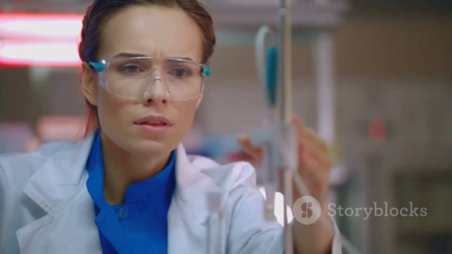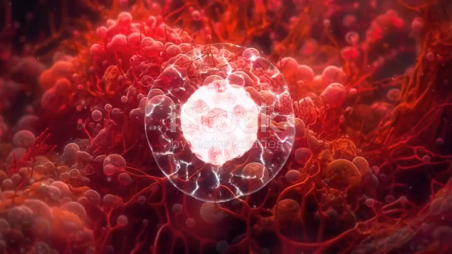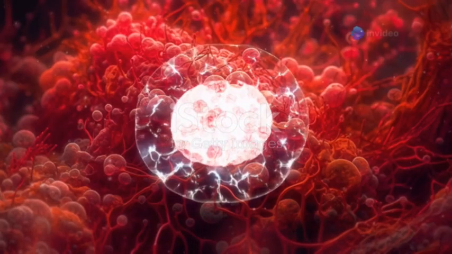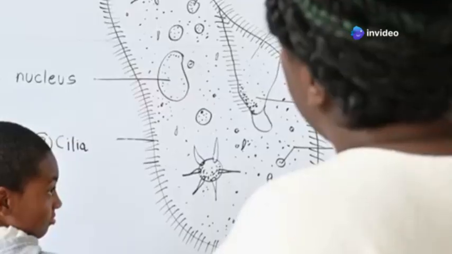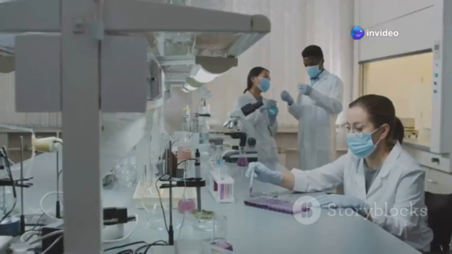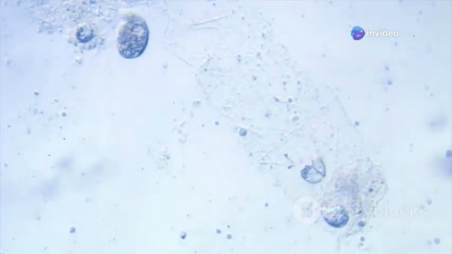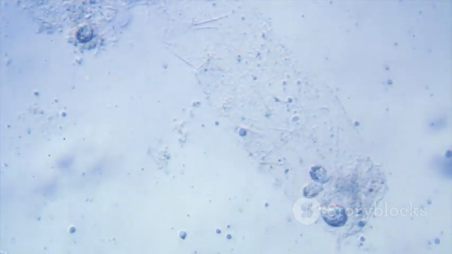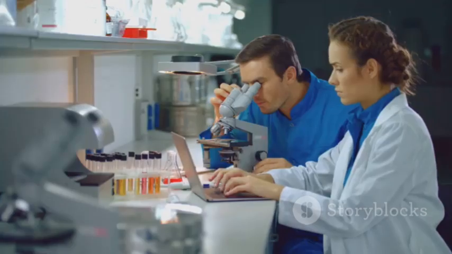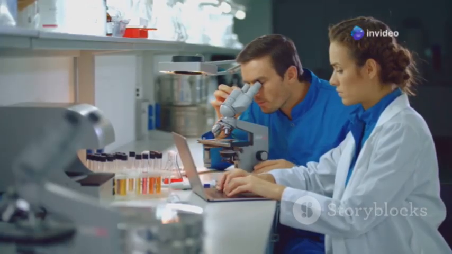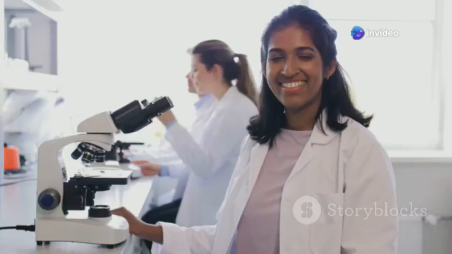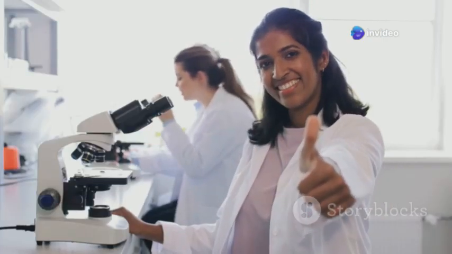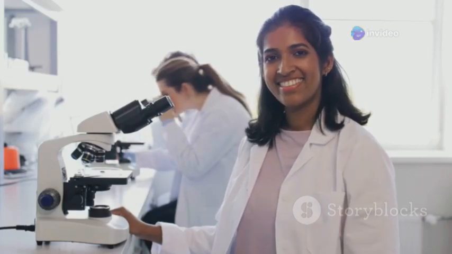Section 5. Getting ready to split, the G2 phase. After the S phase comes the G2 phase, or the second gap phase. Don't let the name fool you, though. This phase is far from a break. Here, the cell double-checks its work, making sure the DNA is copied correctly and there are enough organelles for both new cells. It's like a final quality control check before the grand finale. Once everything is in order, the cell gets the green light to enter the most exciting phase of all, the M phase.